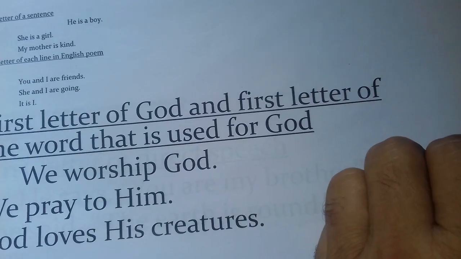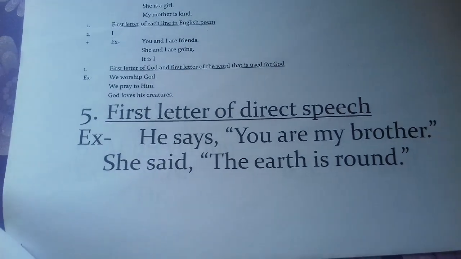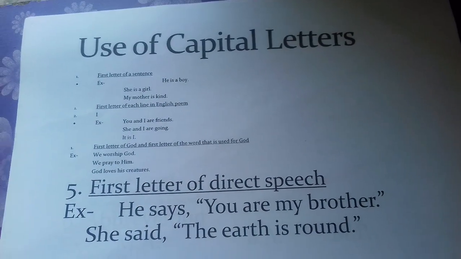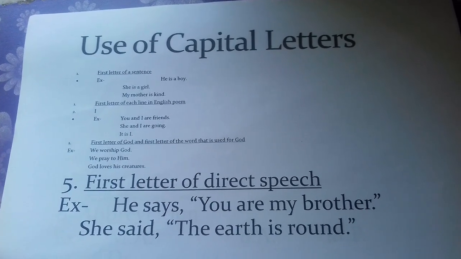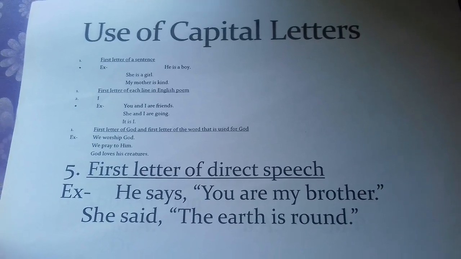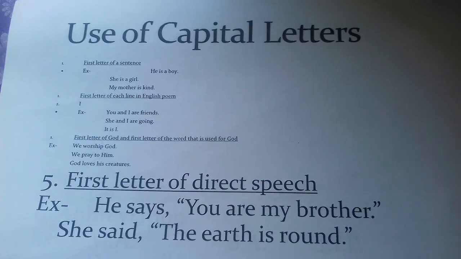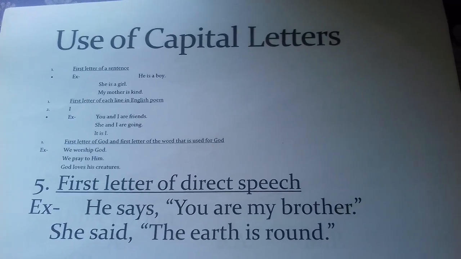Now we should come to the next point, that is point number 5. First letter of direct speech. When we know about speech, there are two kinds of speech, direct speech and indirect speech. Direct speech is always inside inverted commas.